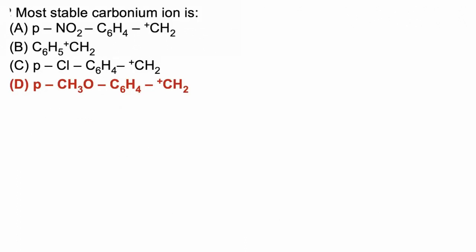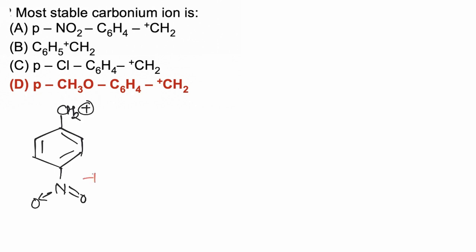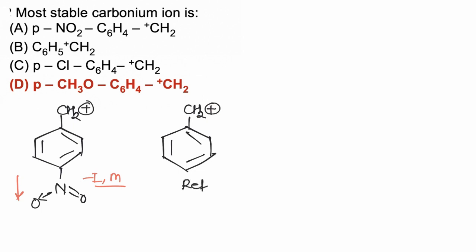In this question we have to identify which of the following given carbocation is most stable. Now in first case, this benzyl carbocation is having electron withdrawing NO2 group at para position. It will have very strong minus I and minus M effect, so it will destabilize carbocation. In second case, this is benzyl carbocation. Here neither donating group nor withdrawing groups are present, so this may be taken as reference.